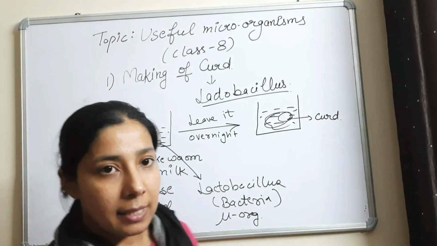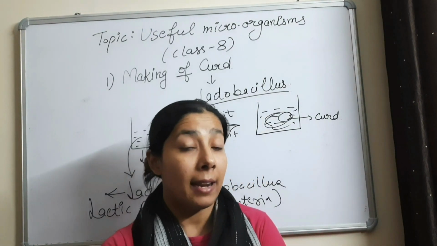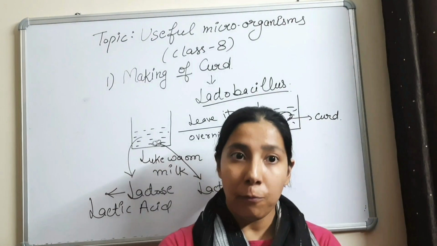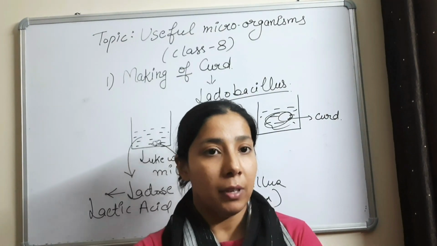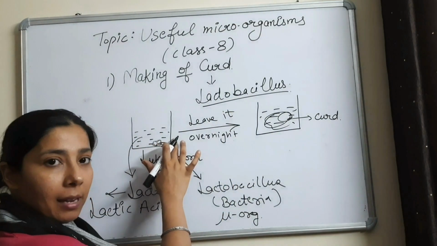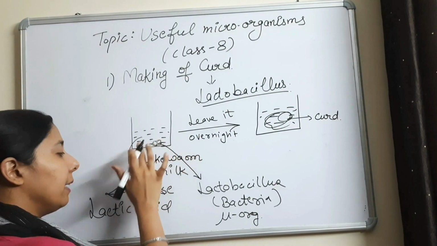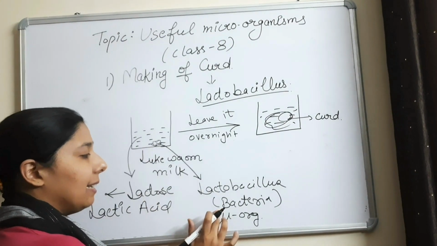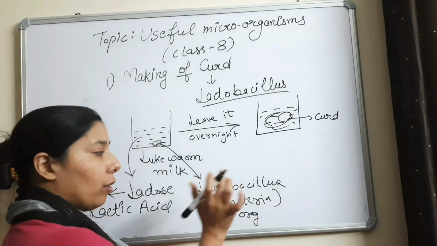So now you understand how the microorganism lactobacillus, which is a category of bacteria, is helpful in making curd from milk. We take lukewarm milk and add a little curd to it. This lukewarm milk already has lactose, and this curd already has the lactobacillus bacteria, a microorganism.